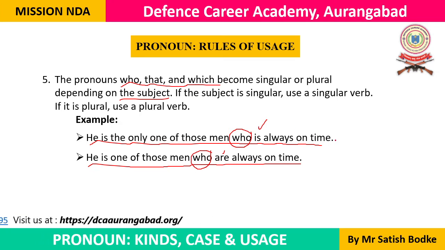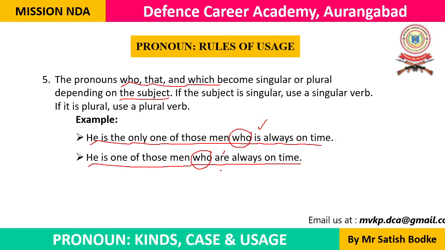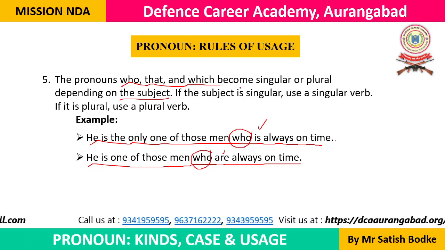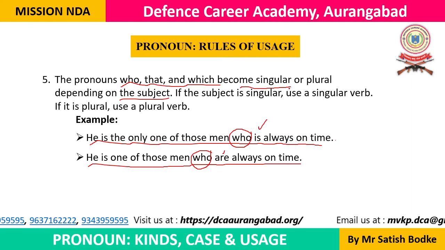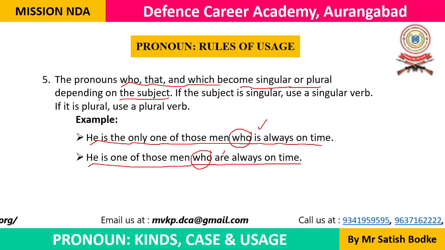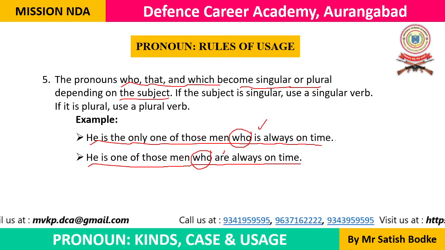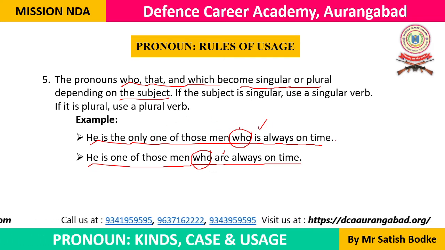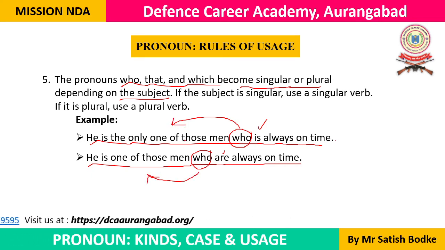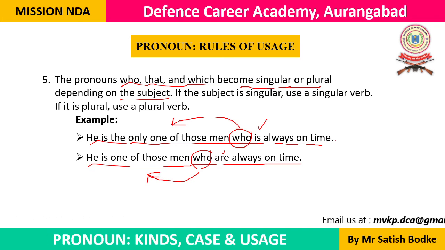This is the difference. In the first example, after the pronoun who, we are using a singular verb. In the second example, we are using a plural verb. This is the difference. And why is this difference now? How does it get clear whether this subject is singular or plural? The pronouns who, that and which become singular or plural depending on the subject. We have to carefully observe the subject used before this pronoun. Then we will understand whether we are talking about one person or more than one person.